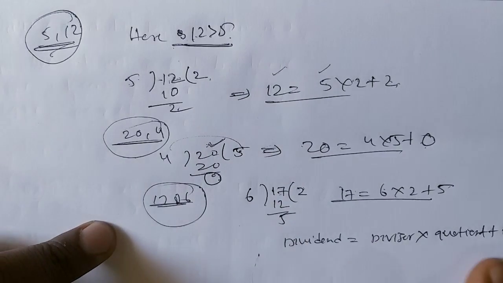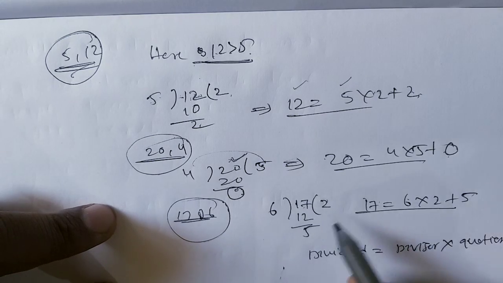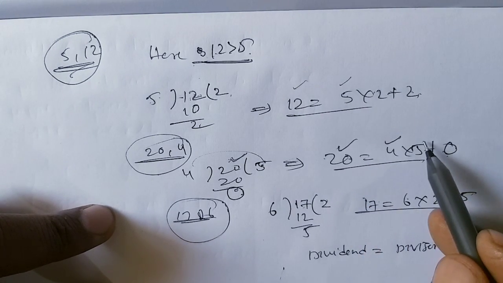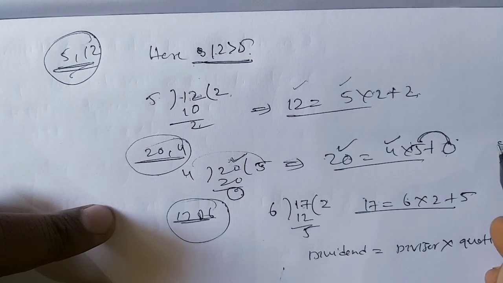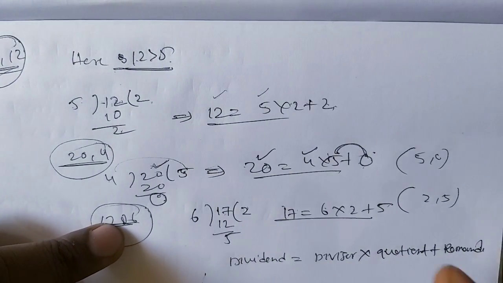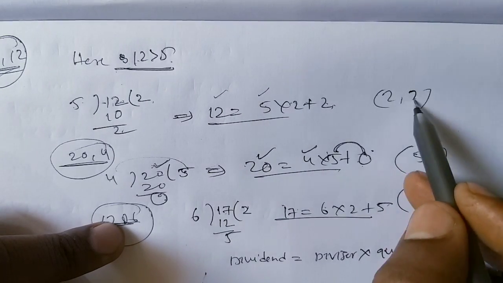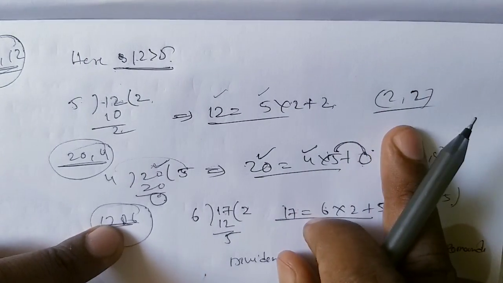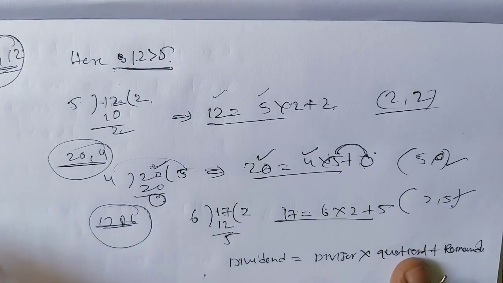We already know this property. So finally we understood that for every pair of positive integers we get another pair of integers. Here 5 and 0 are the other pair of integers. Here 2 and 5 are the other pair. Here 2 and 2 are also another pair of integers. But actually here both are the same. But in division we will get another pair of integers.